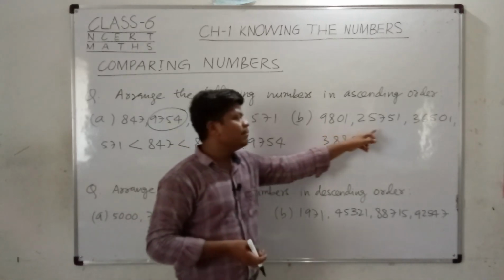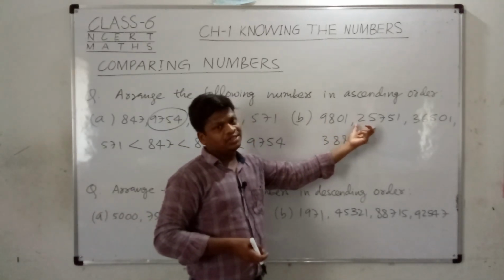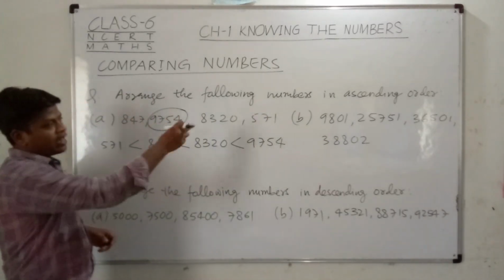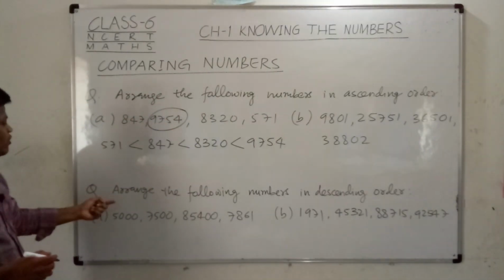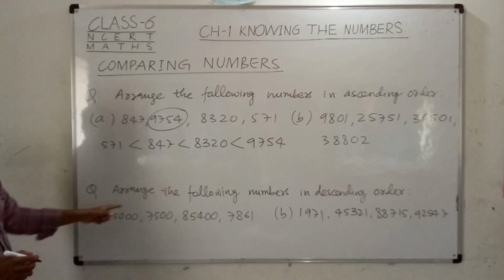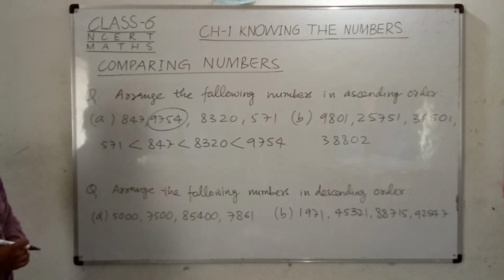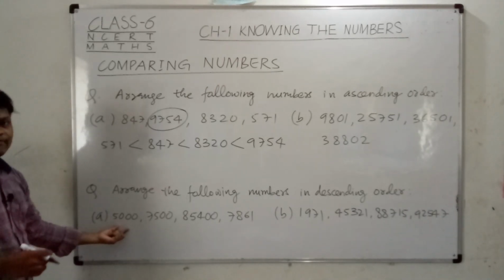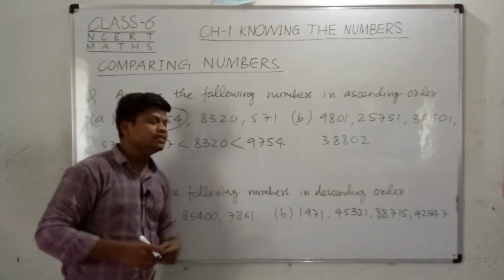So this is the second example, so you have to do it yourself, right? This is just for your homework. You can pause the video and note down the question. Now we will see the next question. Arrange the following numbers in the descending order. We have 2 questions over here. I will solve the first question and then you will solve the second question.